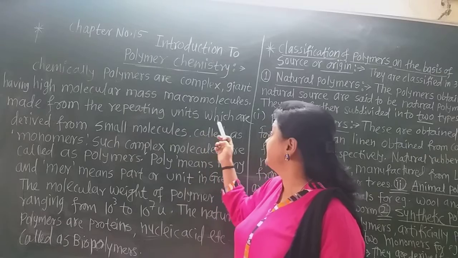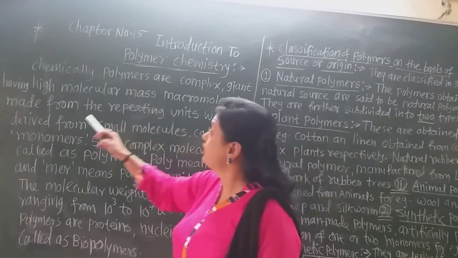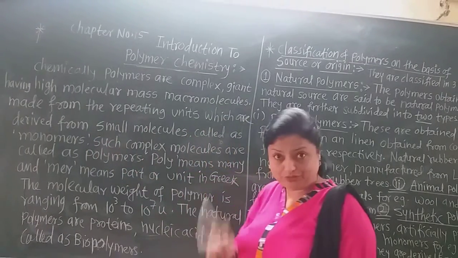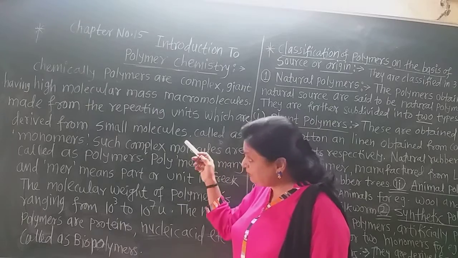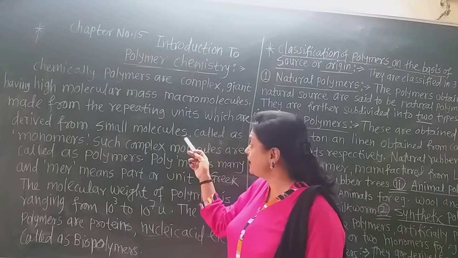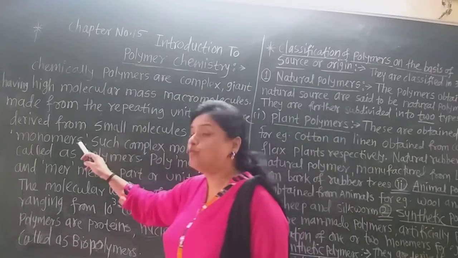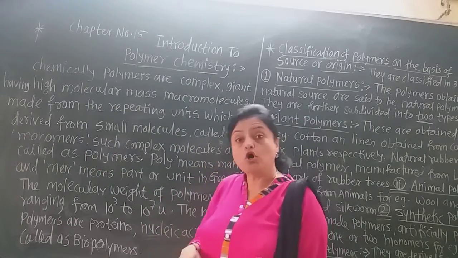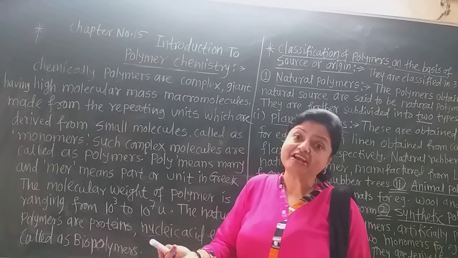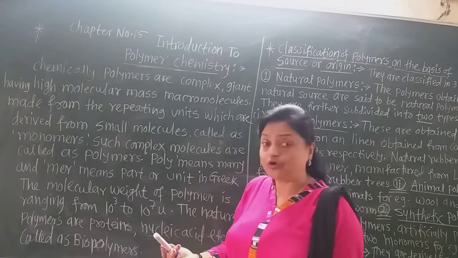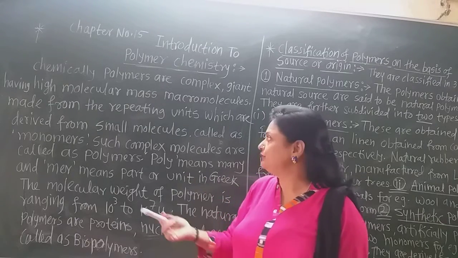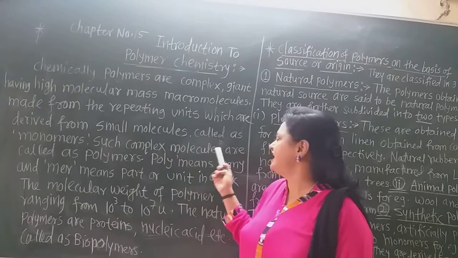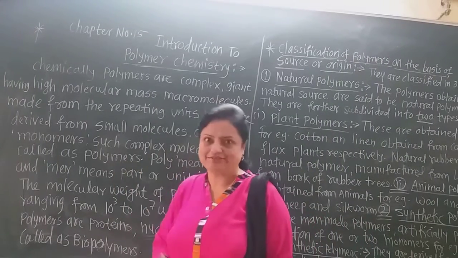Those repeating units are derived from small molecules, and those repeating units or small molecules are called monomers. From such monomers, a complex giant high molecular weight molecule is formed, which is called a polymer.